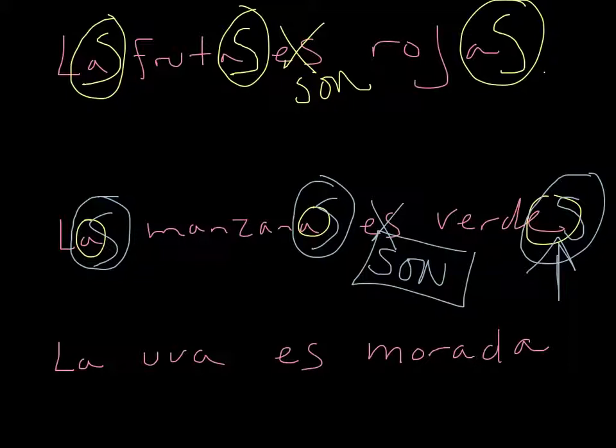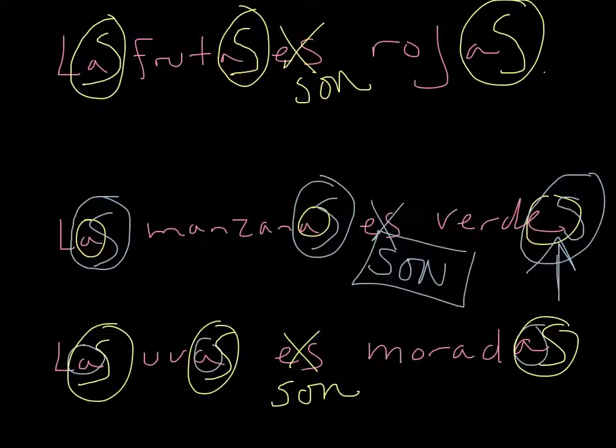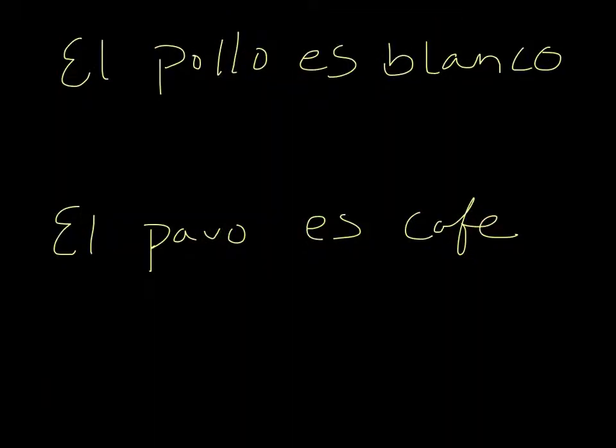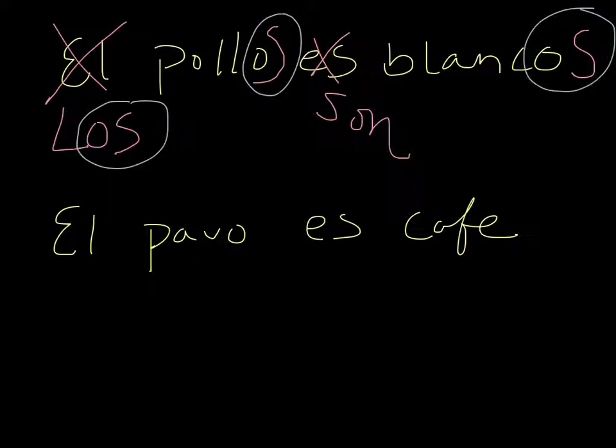Down here, the grape is purple. La uva es morada. If I pluralize it, I got to change every word. Las uvas, es goes to, that's right, son moradas. So now I have as, those grapes are purples. Now with L, it's a little trickier, but you know this. L pluralizes to los. Pollo, we just add an S. Es goes to son. Blanco to blancos. So now what I have is os. Los pollos son blancos. Those chickens are whites.